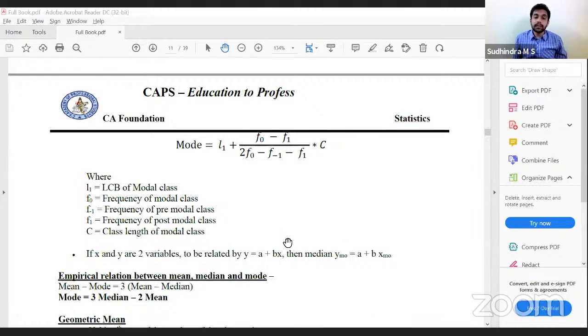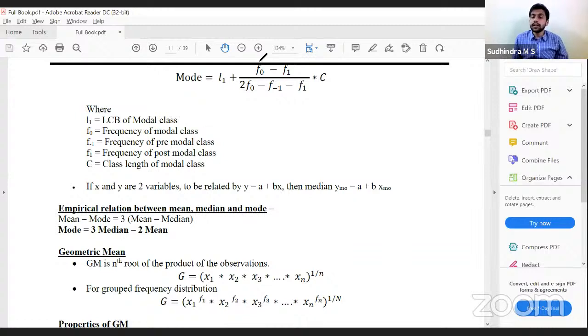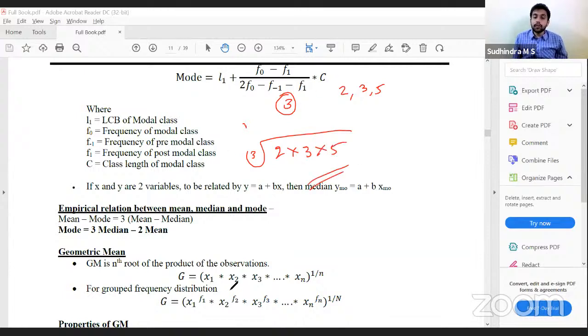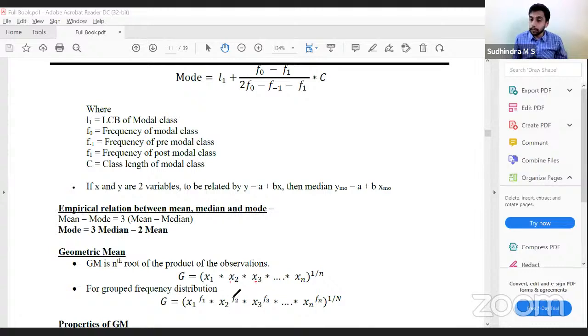Geometric mean. What is geometric mean? The definition is the nth root of the product of the observations. If I have 3 observations, 2, 3, and 5, I take the cube root of the product of those observations: the cube root of 2 into 3 into 5 gives the geometric mean. So the formula is the geometric mean equals (x1 into x2 into x3 into xn), the product, to the power of 1 divided by n. This is the nth root.